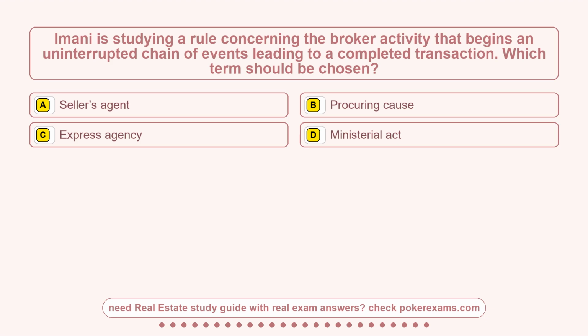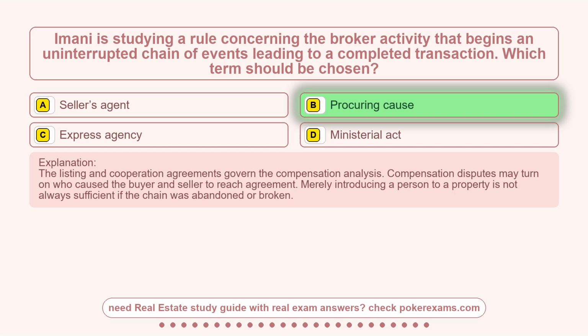Question 6. Imani is studying a rule concerning the broker activity that begins an uninterrupted chain of events leading to a completed transaction. Which term should be chosen? Option A, seller's agent. Option B, procuring cause. Option C, express agency. Option D, ministerial act. The correct answer is option B, procuring cause.